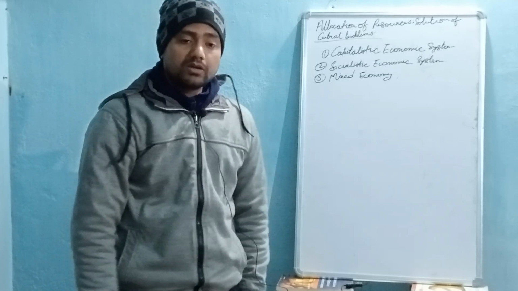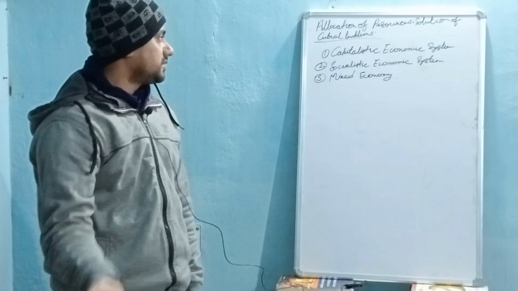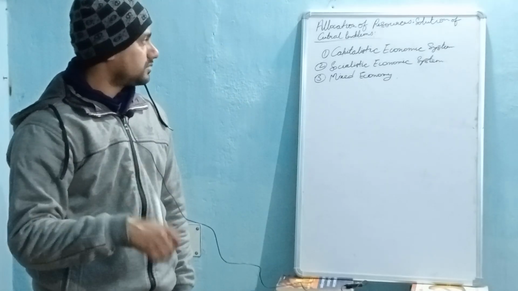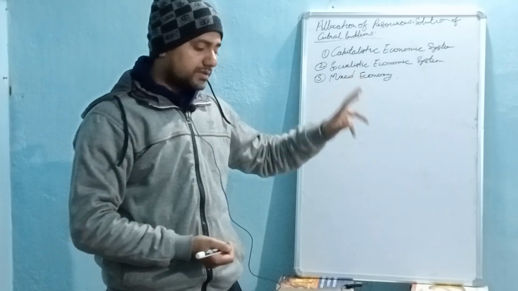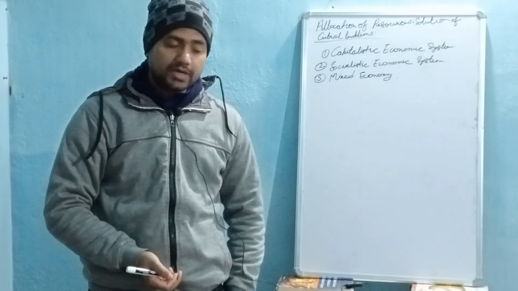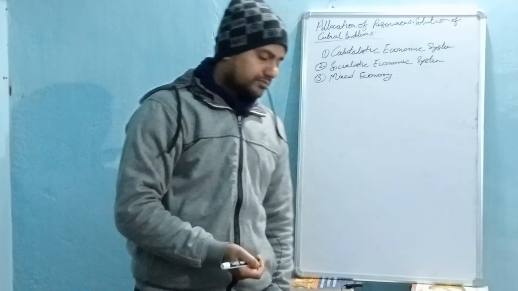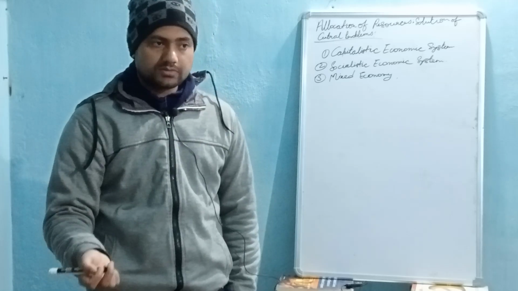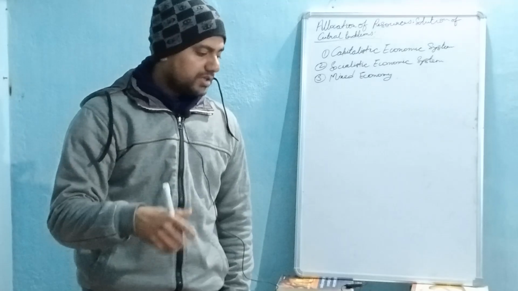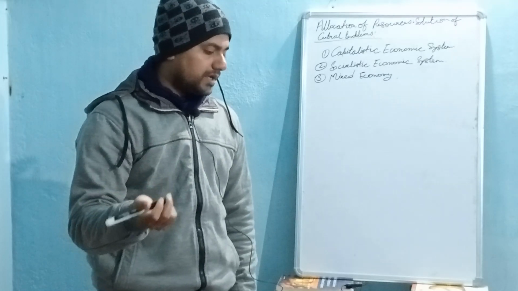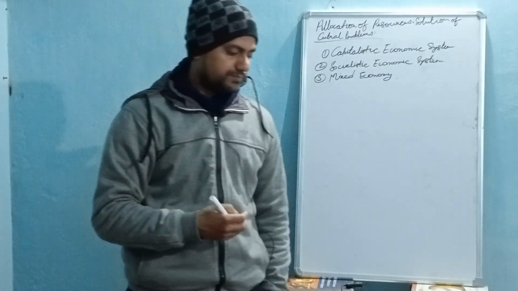And in mixed economy, we have some combination of both capitalistic and socialistic structure. Some parts of production are going to be decided by market forces, while others are taken under direct government regulation.